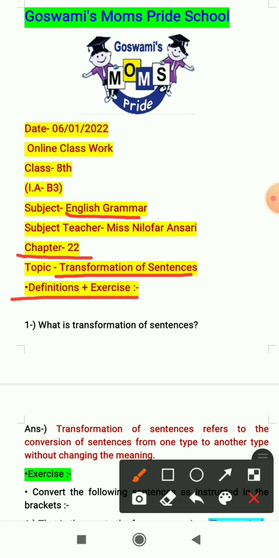So, question number 1 is, what is transformation of sentences? Let's see the answer. Transformation of sentences refers to the conversion of sentences from one type to another type without changing the meaning. So when we change a sentence from one type to another type without changing the meaning, it is called transformation of sentences.